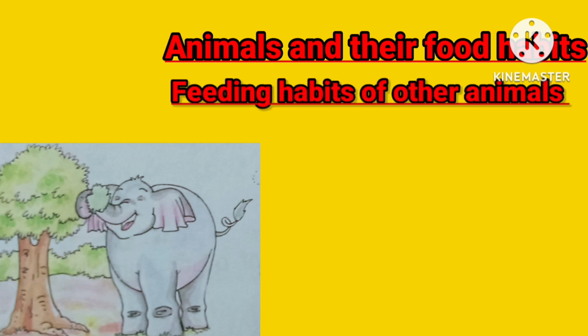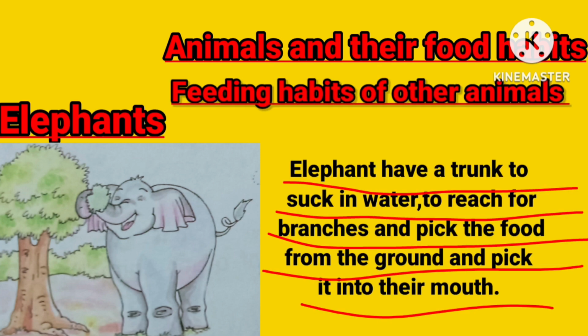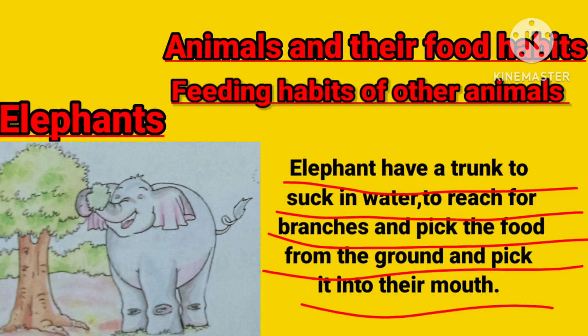Now next, see the habits. An elephant has a trunk to suck in water, to reach for branches and to pick food from the ground and put it into its mouth. See the animal elephant, what does it use? It has a trunk. With the help of this it does all these things.